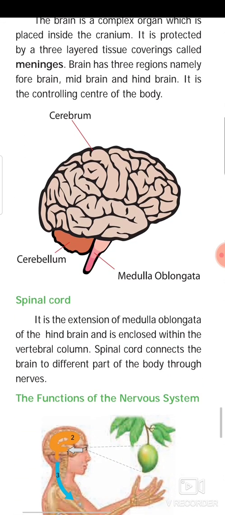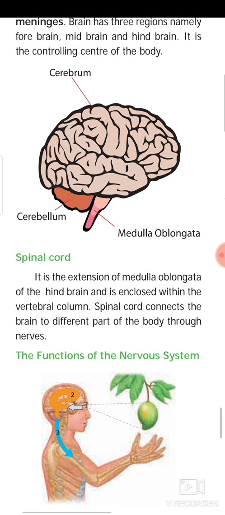Spinal cord: it is the extension of the medulla oblongata of the hindbrain and is enclosed within the vertebral column. The spinal cord connects the brain to different parts of the body through nerves.